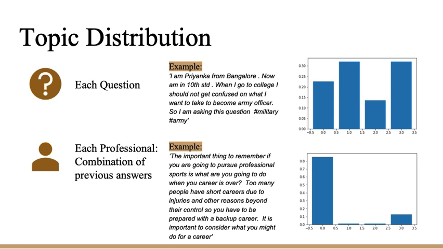Based on this result of topics, we could learn the topic distribution for each question and each professional. We took each question as one document and took the whole previous answers of each professional as the document for one professional. Here is one example for questions and professionals. The bar charts here show the topic distribution of 2 examples over the topics we have gotten. It is obvious that those 2 topic distributions are not similar, thus this question should not be assigned to this professional. We will talk more details on the similarity between 2 distributions in the next part.